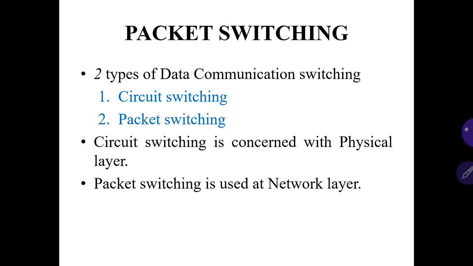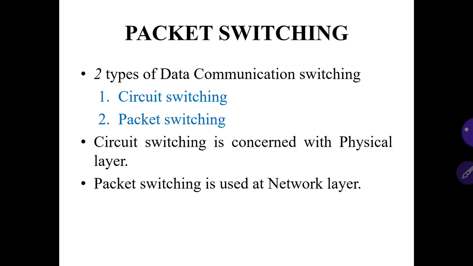Circuit switching is concerned with the physical layer. The physical circuit will be established there. A dedicated path will be established. That is the kind of switching we call circuit switching. An example is telephone switching. Packet switching is used in the network layer. Here we use packets to establish the connection.